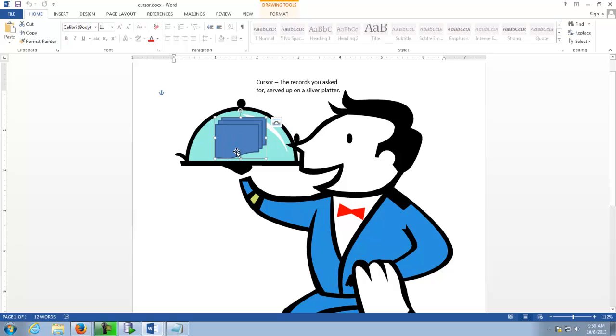You run that query. A cursor is just a data set. It's the records that you asked for served up on a silver platter. We're just selecting from one table, but imagine these are the records you selected, maybe from multiple tables if you're doing a join. In this case it's all of the jobs. Then we're going to go through the cursor one row at a time and update the salary information for that row. So that's what a cursor is. It's a record set of what you asked for from the database.